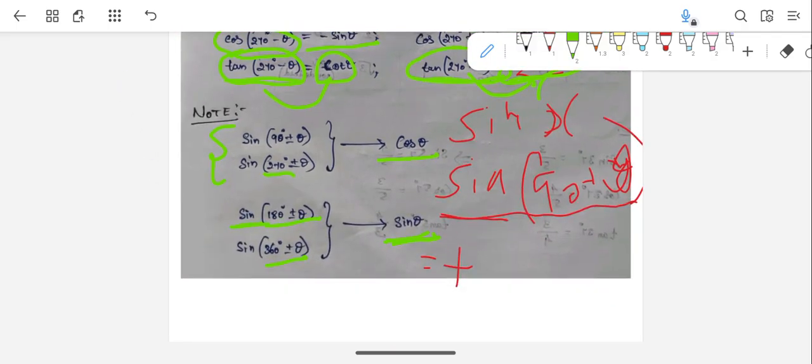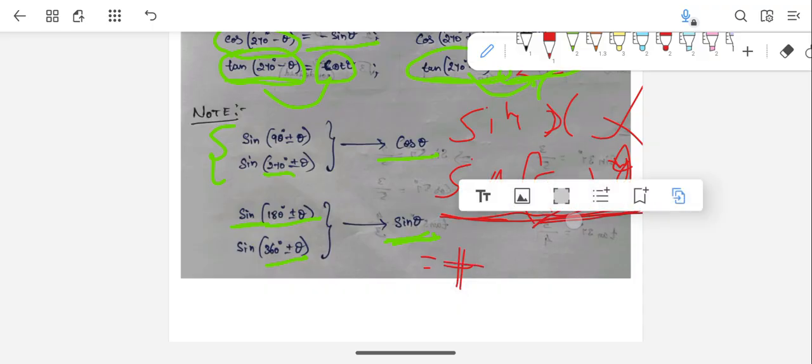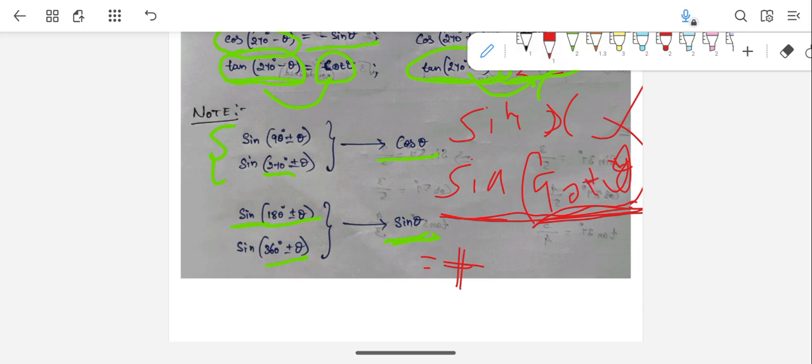So again, coming back to this example, we got sine 90 plus theta. It is in the form of 90 plus theta, that's why it is in the second quadrant. In the second quadrant, sine has a positive value, so positive. And here again it is 90 plus theta. As it is 90 plus theta, it has 90.